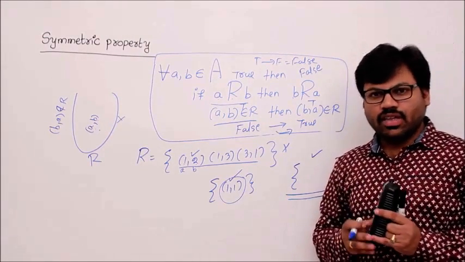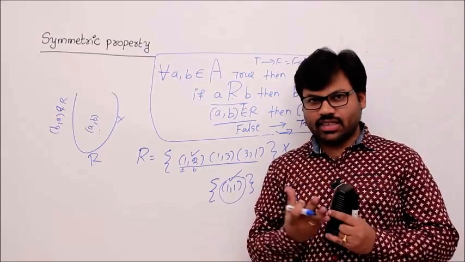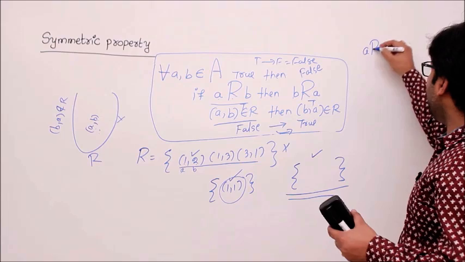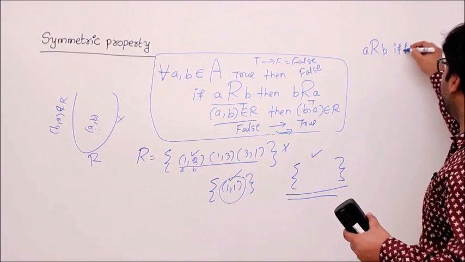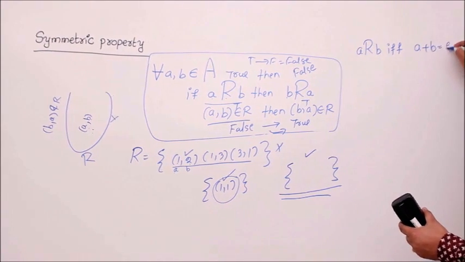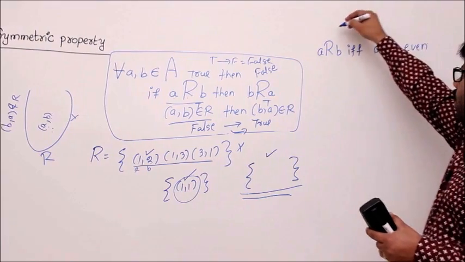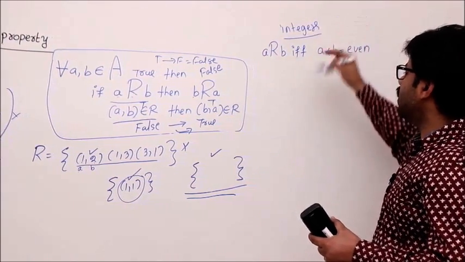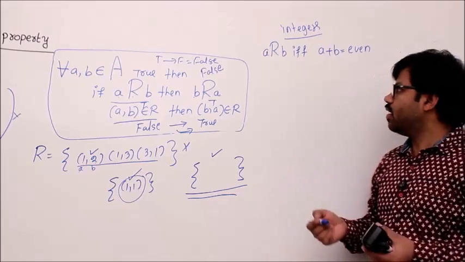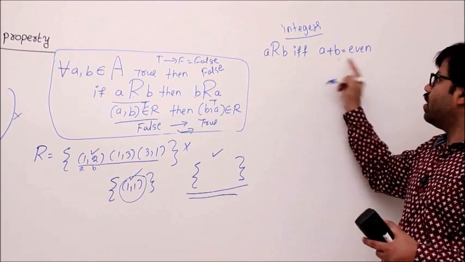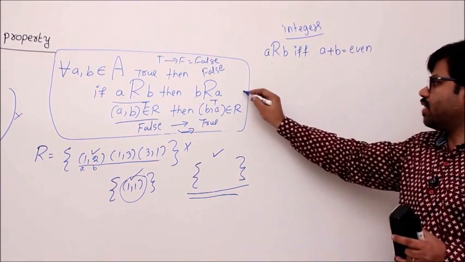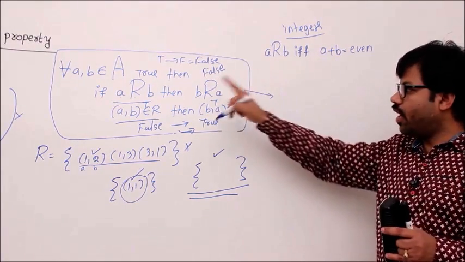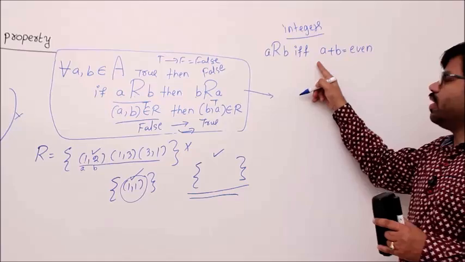So in the exam, they will give you a description of the relation. Example: A is related to B if and only if A plus B is an even number, let's say. Let's say the domain is integers. Then is this relation symmetric? Let's try. How to prove that this relation is symmetric, I will tell you. I take the definition and I prove that the definition is true. If I violate the definition, then this cannot be symmetric.